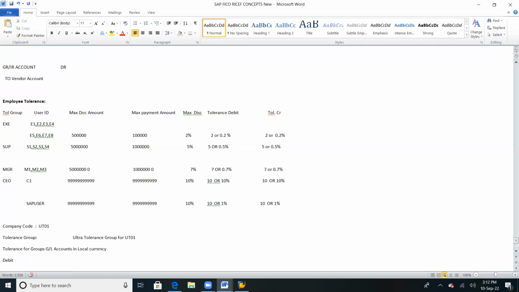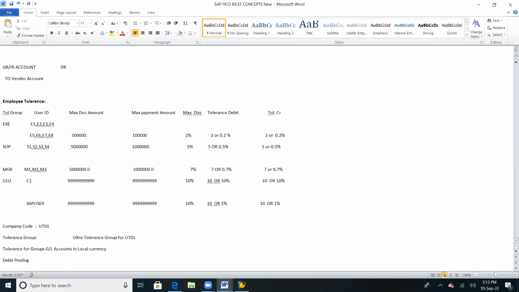Debit posting, you remember, last time I gave the debit posting here.